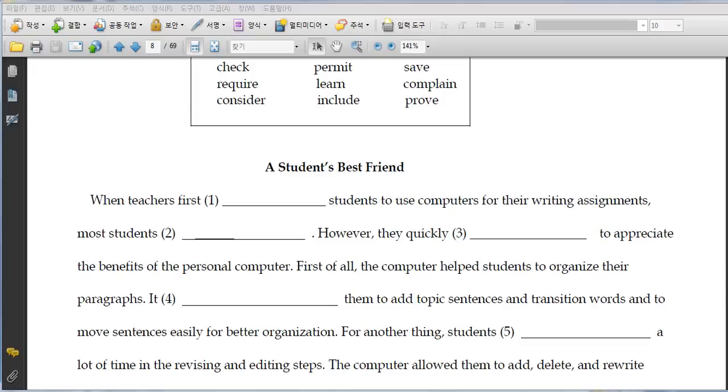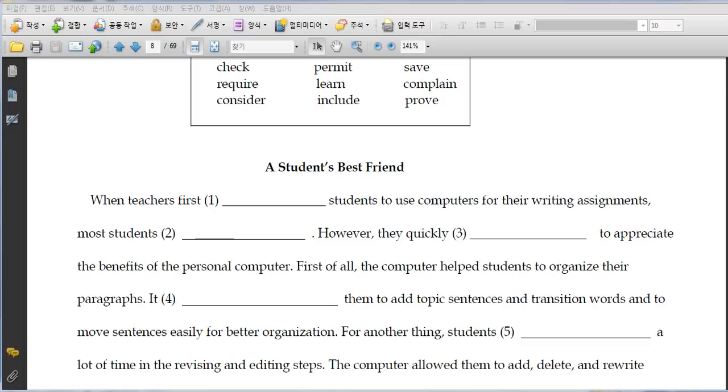All right, so what do you have? Number one, require. Okay, require students to use. Okay, and students complain, right? But however, they quickly learn. Learn here doesn't mean study; it means they realize. They learn to appreciate, understand the benefits. Okay, the good points about the PC, right?